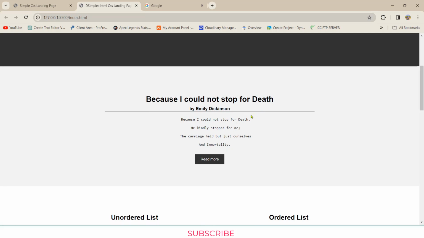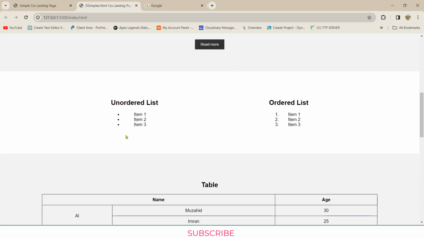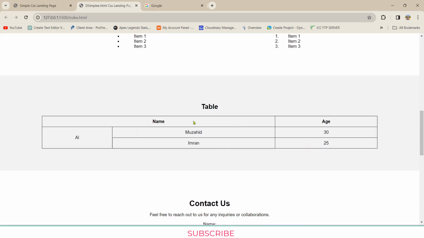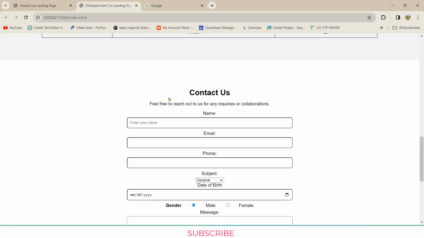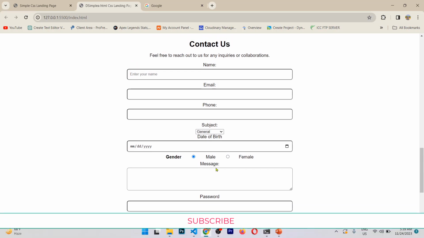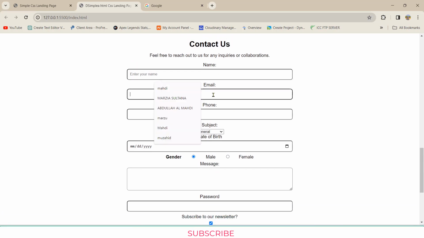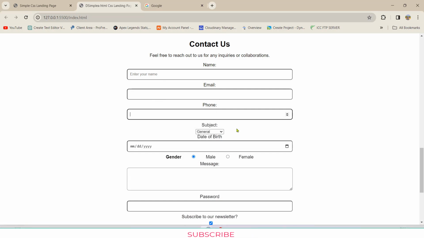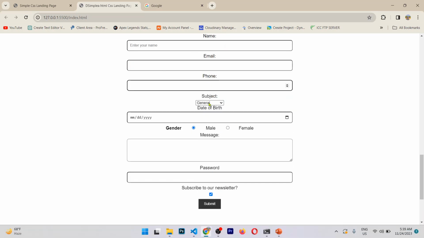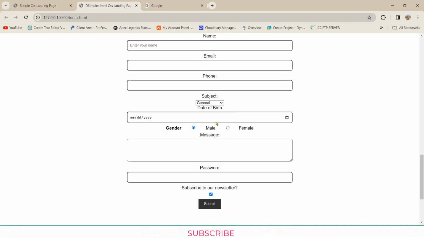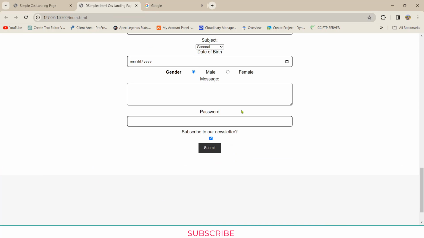Then we have horizontal row, button, ordered list, unordered list, table, row, column span, row span, and a form. And different types of form inputs. We have text, email, this one is number, this one is select menu, drop down select menu actually, this one is date of birth, this one is, what was this name, I forgot, radio. And this one is text area, password, and this one is for checkbox.